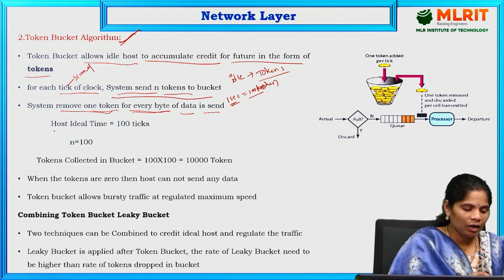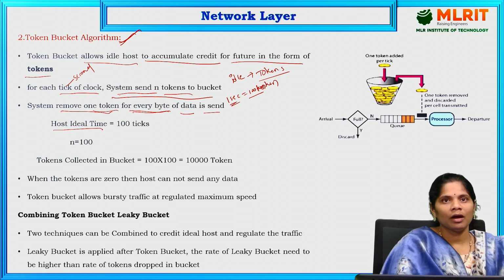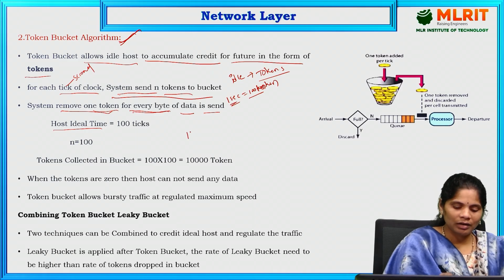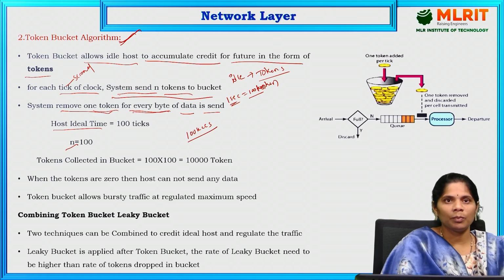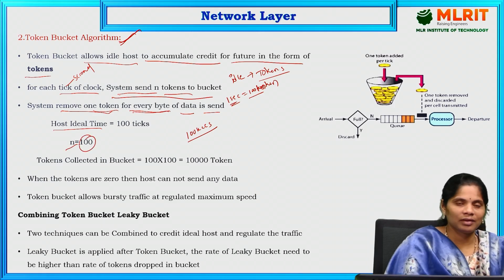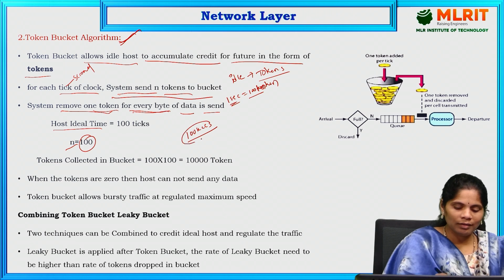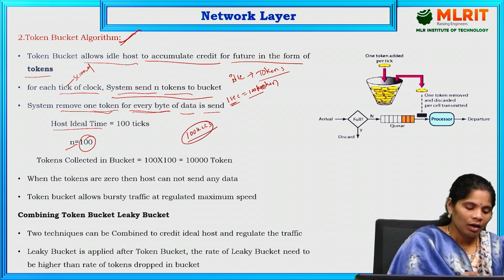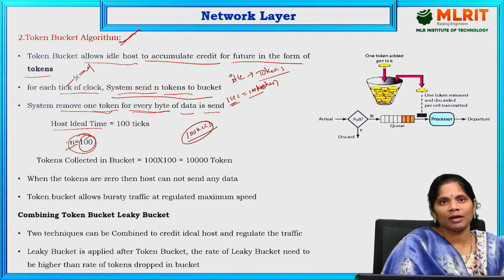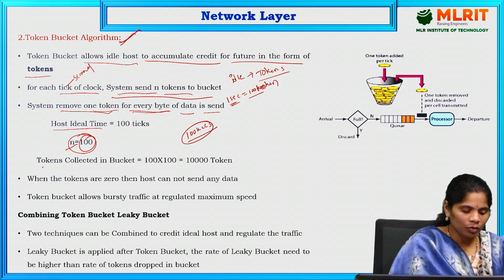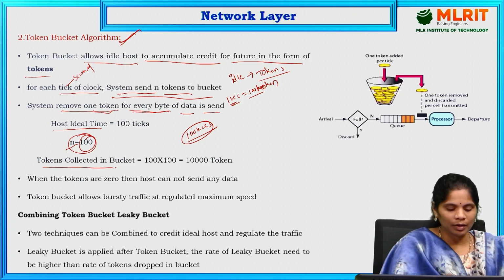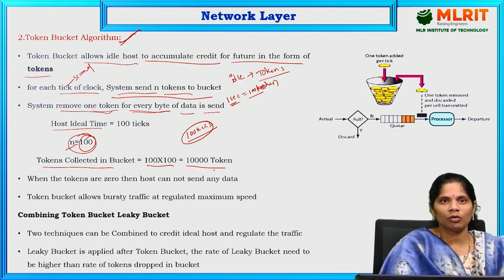See here, the host idle time is going to be 100 ticks. Suppose here 100 seconds are there. In 100 seconds, how many packets are we sending? We are sending 100 packets per second. So how many total tokens are going to be collected in that particular bucket? 100 into 100, that is 10,000 tokens.